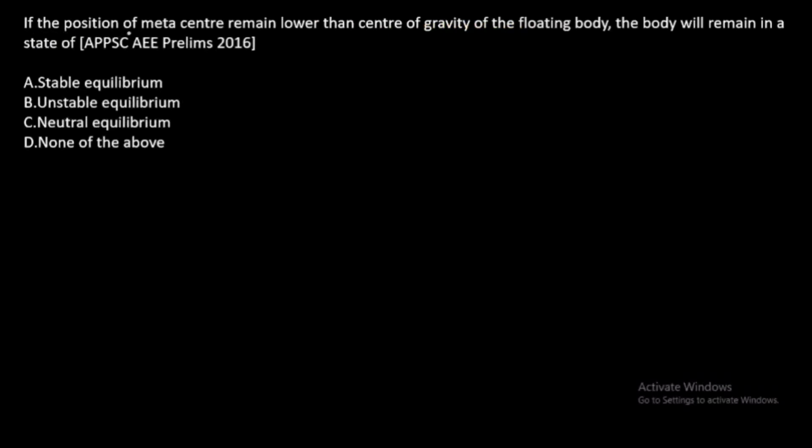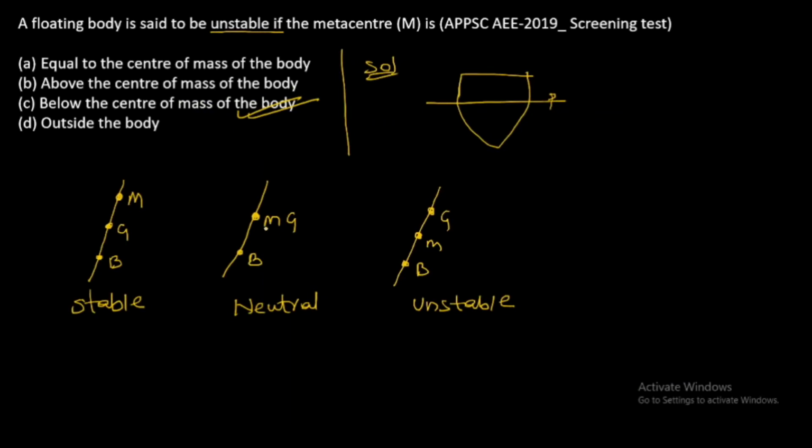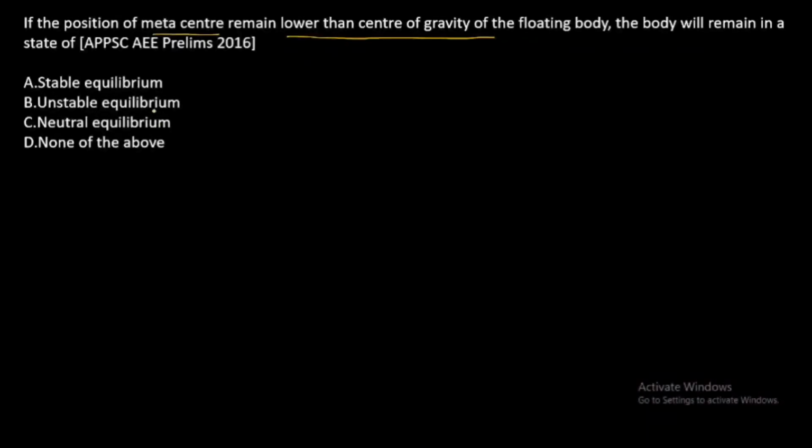Next question. If the position of metacenter remains lower than center of gravity of the floating body, the body will remain in state of, what is saying, metacenter lower than center of gravity. Previously discussed that when metacenter is lower than the center of gravity or center of mass, this is called as unstable state. So option B is the correct answer.